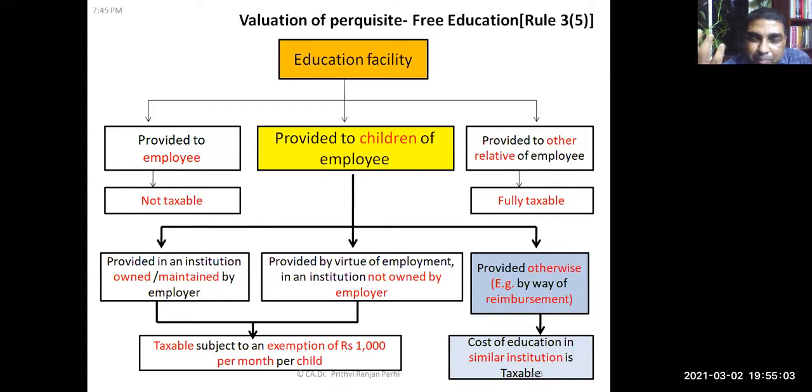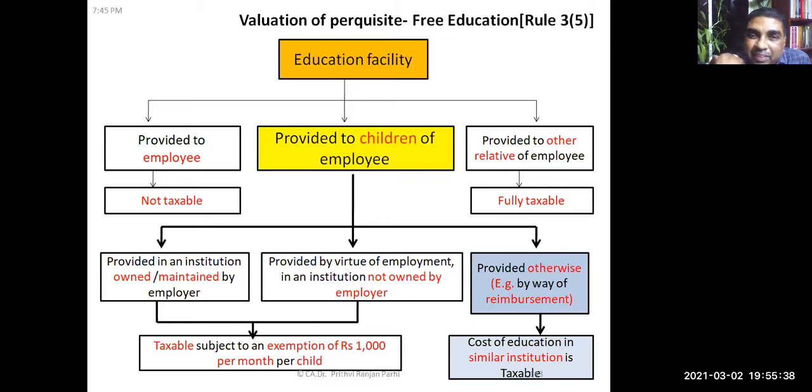Maybe the employer itself is teaching, not through a school. By some other means the employer itself is providing education facility, not through an institution, or the employer has made some arrangement where children can learn freely. If that kind of situation is there, then we have to see what is the cost of education in similar institutions, and that cost will be taxable.